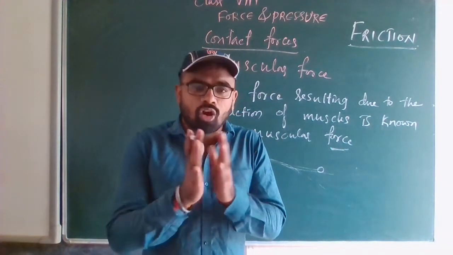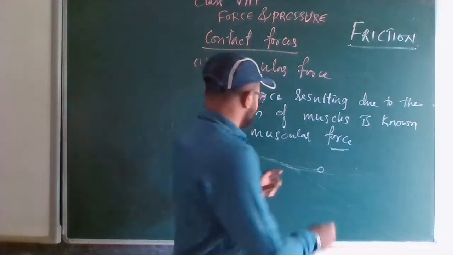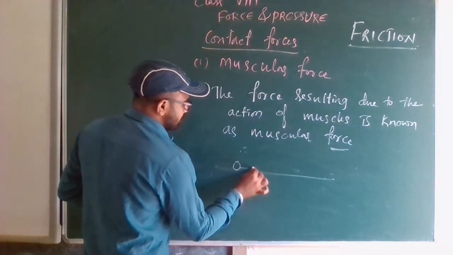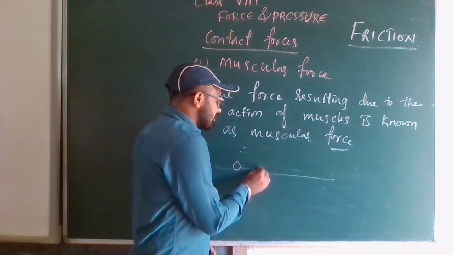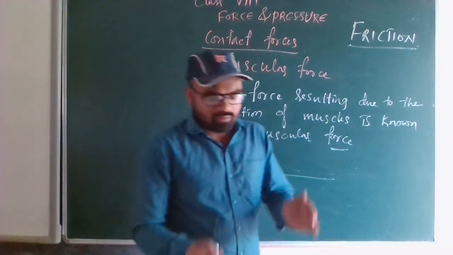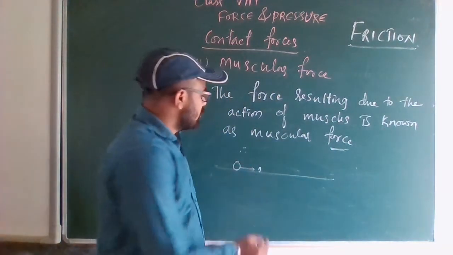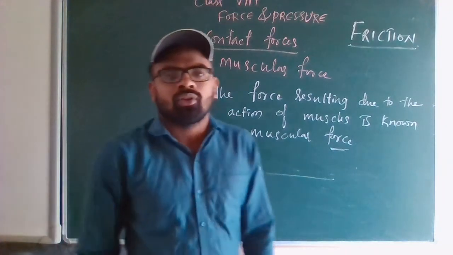In all the cases, I will take them one by one. The ball is moving, and this is the ground. When the ball is in motion, a force is acted on it by the earth. Between the ball and the earth is a contact force. The force acts opposite to the motion of the ball.